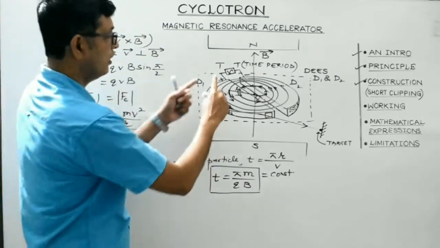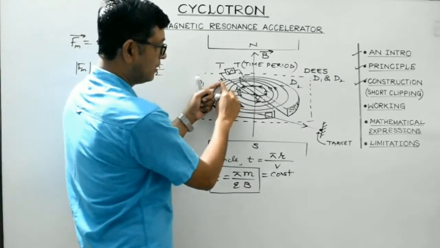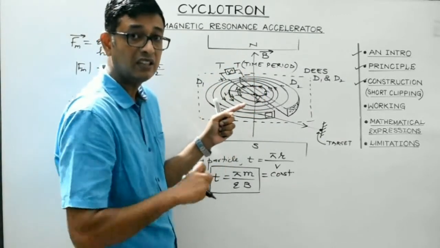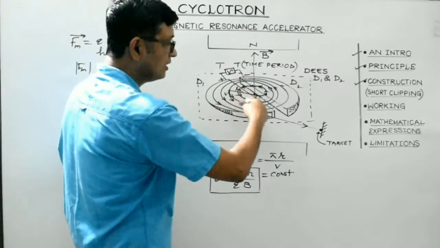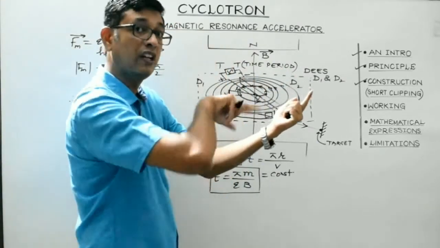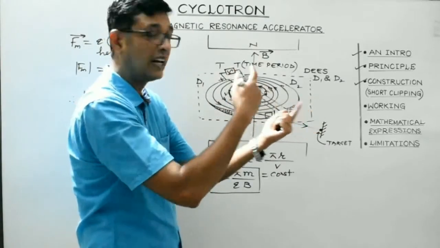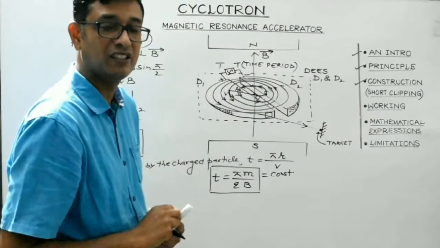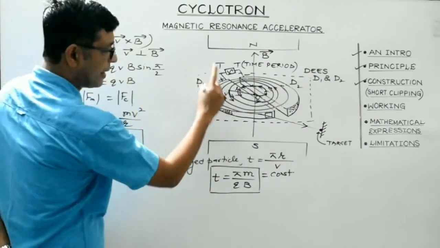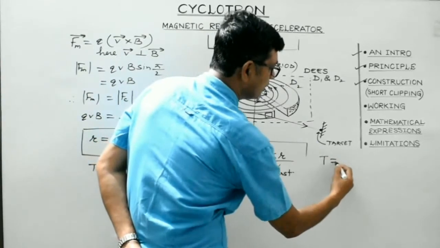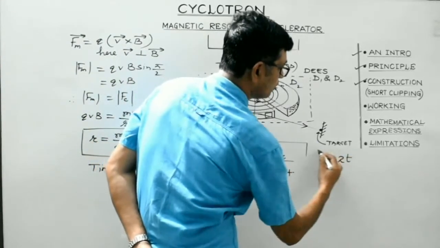When one D is at higher potential and the other at lower potential, during this half time period the particle will cover one semicircular path. Then again the polarity gets reversed during the other half time period, so it will cover another semicircular path in the other chamber, isn't it? So what is the relationship between capital T and small t? Obviously, capital T is equal to twice small t.